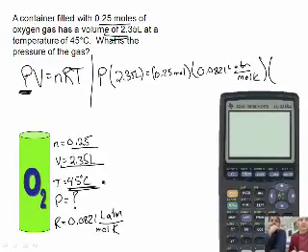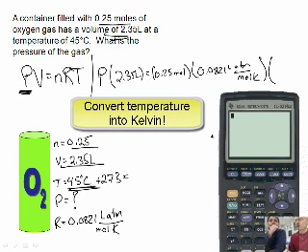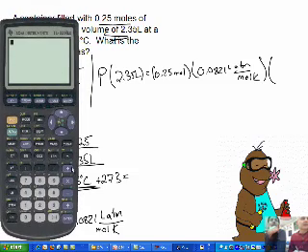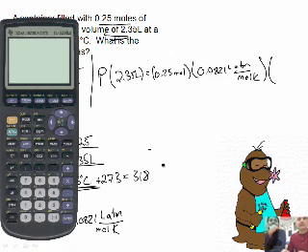Now, a little tricky thing on the temperature. The temperature needs to have 273 added because you must always put it in Kelvin. When you add those up, you get 318. So we'll say 318.